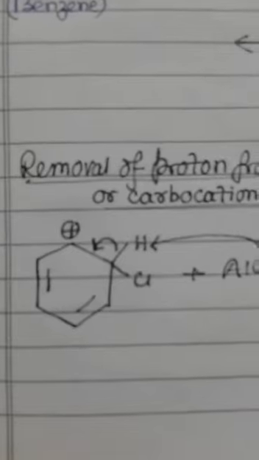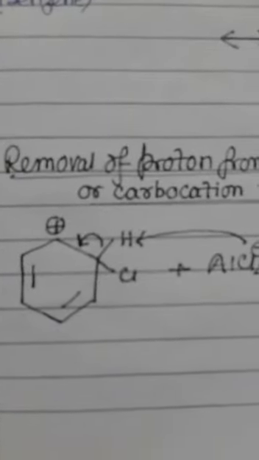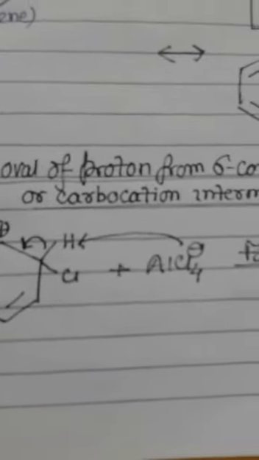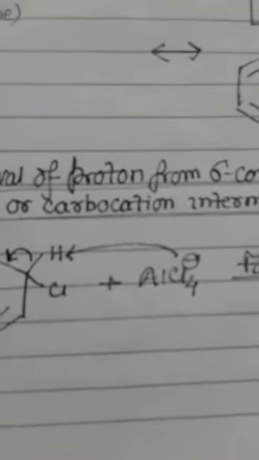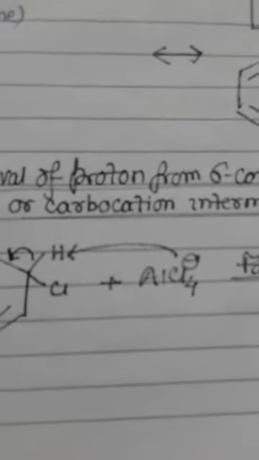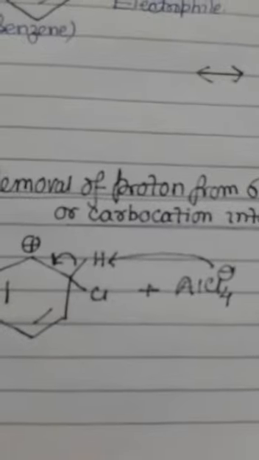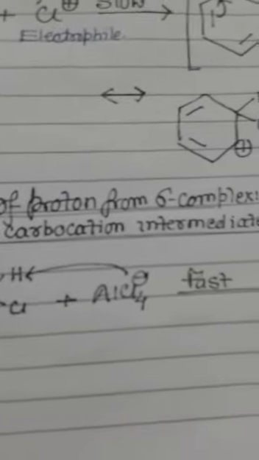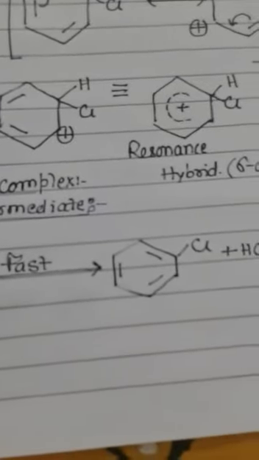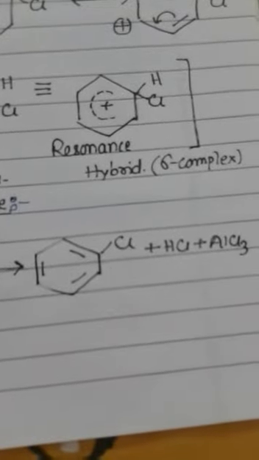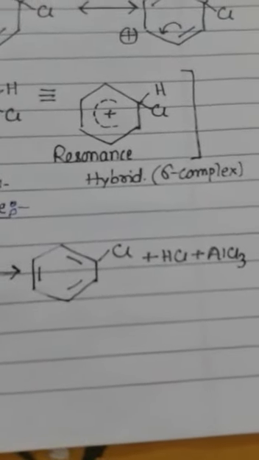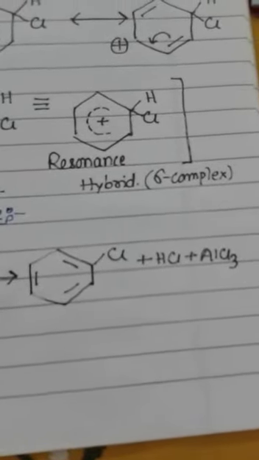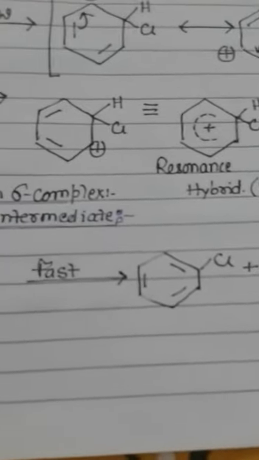So you can see the carbocation intermediate, in which the proton is removed by the nucleophilic part of the reagent, that is AlCl4-, and due to the removal of this proton from the carbocation intermediate, it results in the formation of chlorobenzene plus HCl, and aluminum chloride is regenerated since the catalyst is not consumed during the reaction.